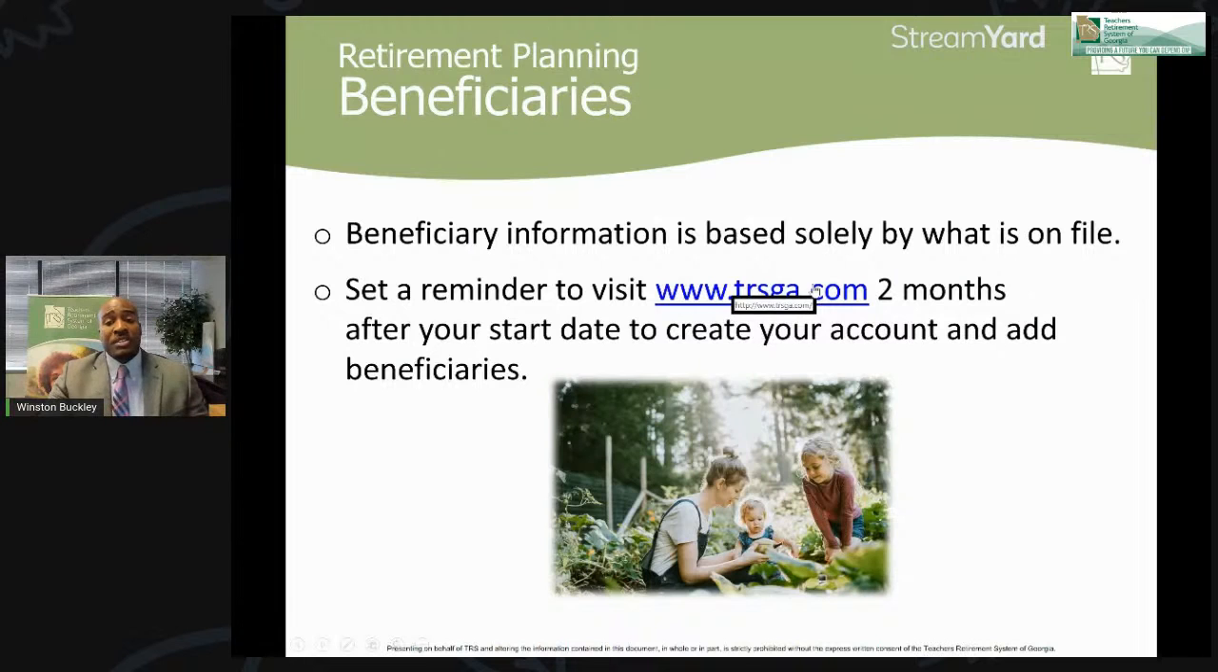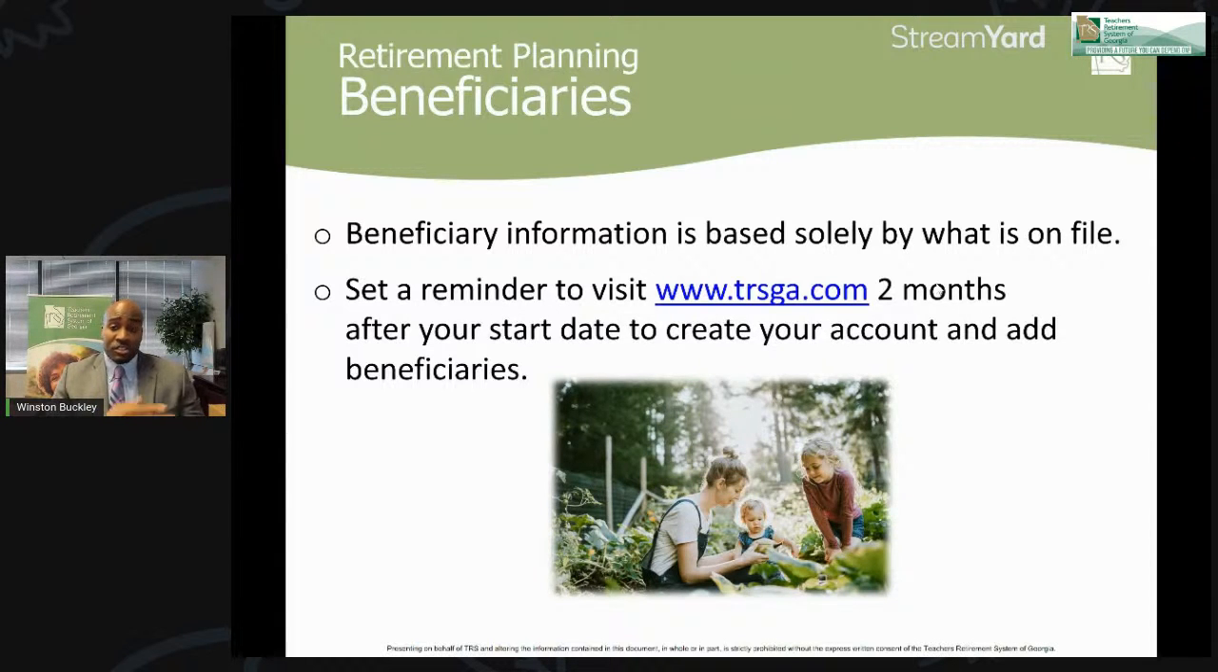Now, the beneficiary information that we use is solely based on what's on file at TRS at the time that you pass. So you want to make sure that you have on file your beneficiaries where you intend any lifetime or lump sum benefit to go to. So if you've just started, after about 2 months, you'll be able to register your account at trsga.com. And you want to make sure that you add your beneficiaries.